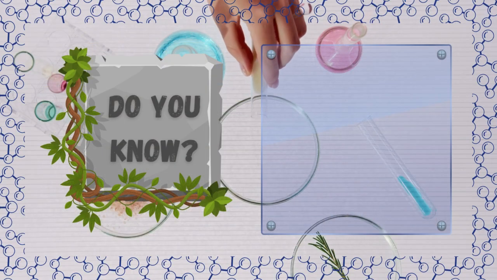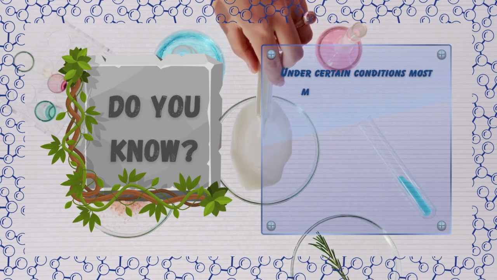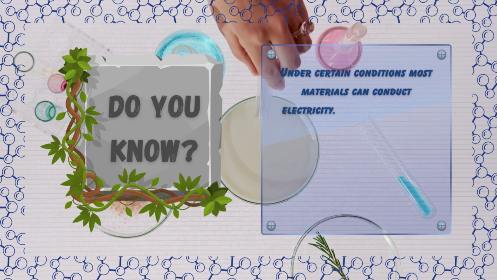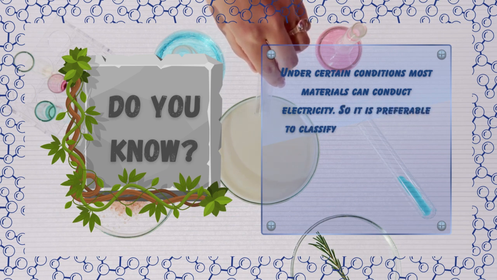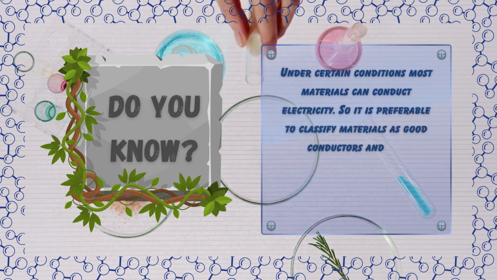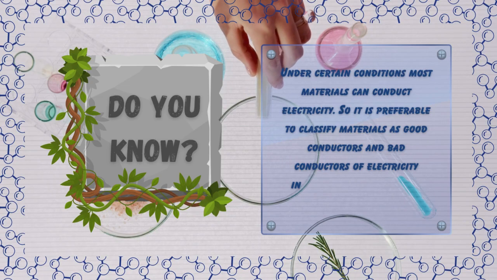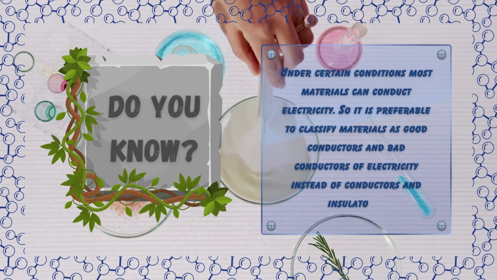Do you know? Under certain conditions, most materials can conduct electricity. So it is preferable to classify materials as good conductors and bad conductors of electricity instead of conductors and insulators.